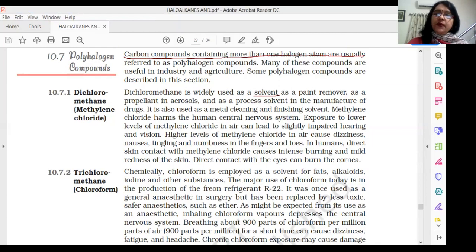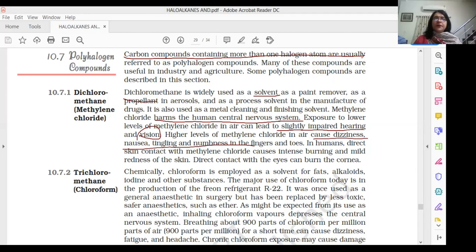It's used as a solvent, then it harms the human central nervous system. Exposure to lower levels can lead to slightly impaired hearing and vision. So lower levels we have marked. Then in case a human being is exposed to higher levels, it can cause dizziness, nausea, etc. So we have already marked it is being used as a solvent. One more thing, let's mark. It is also being used as a propellant in aerosol.